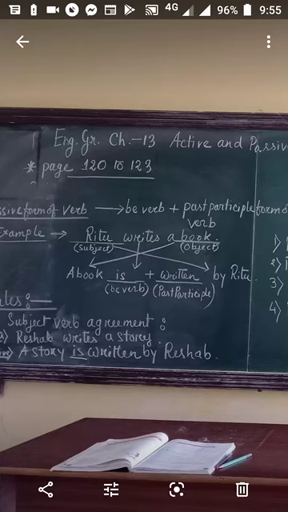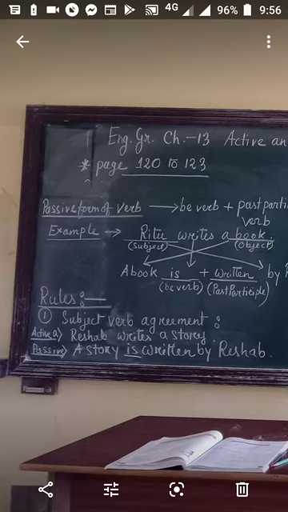So here the passive form will be: a book is written by Ritu. Is is the be verb, and the past participle form of the main verb write is written. So the sentence Ritu writes a book is changed to passive, and it will change into a book is written by Ritu.